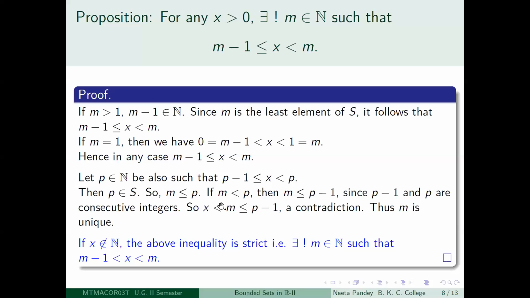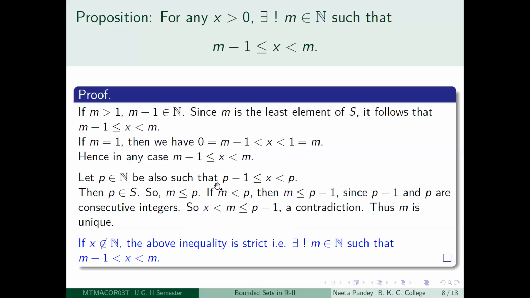This is a contradiction because we assumed that this p is such that p minus 1 less than or equal to x less than p, and here we are getting that x is strictly less than p minus 1, because x is strictly less than m and m is less than or equal to p minus 1. So if you look at the whole of the inequality, x has to be strictly less than p minus 1. So this is a contradiction to p minus 1 less than or equal to x.